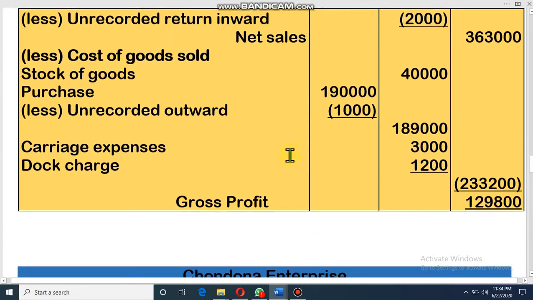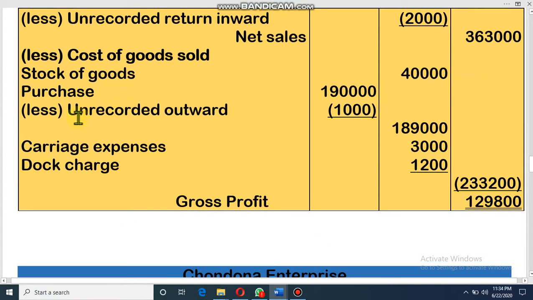So look at the purchase. Stock of goods here. Purchase 1,90,000 minus return 1,000. So net purchase is 1,89,000. And two direct expenses here: 3,000 for carriage, 1,200 for dock charge. So dear student, stock, purchase, carriage, dock charge.